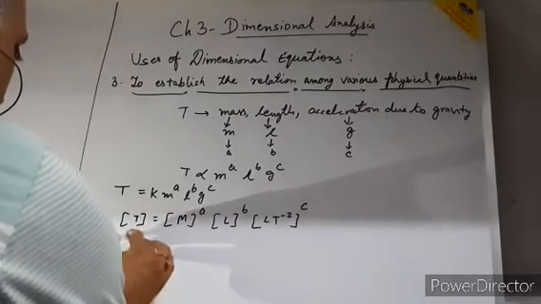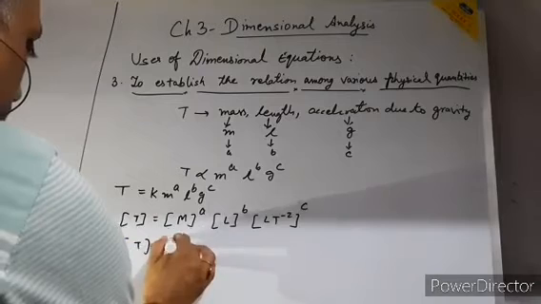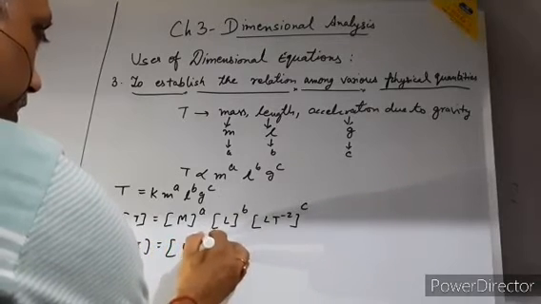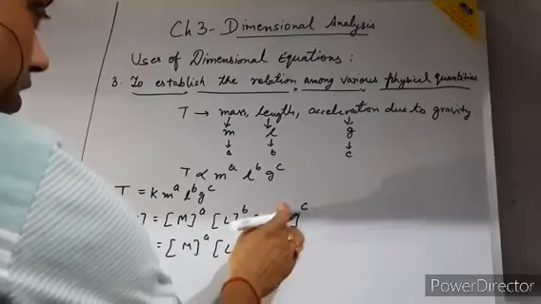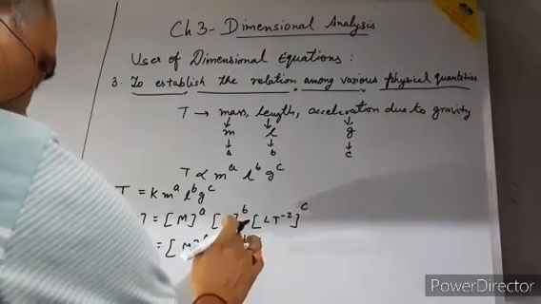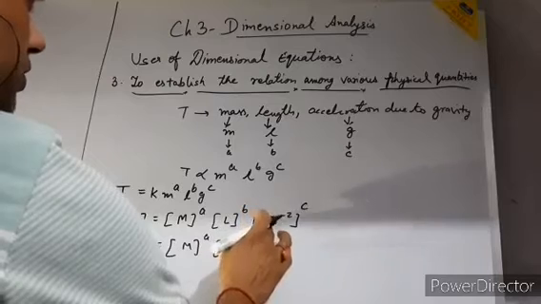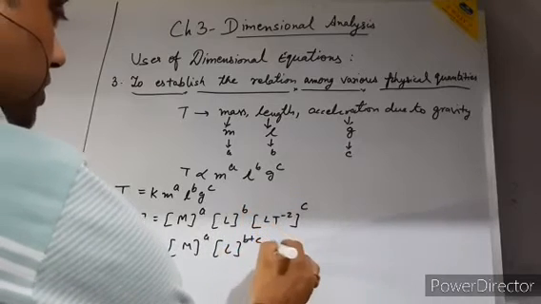Okay. So now it is T equals M to the power a, L to the power b plus c. Here also L, and here is also L. So L to the power b into L to the power c gives L to the power b plus c.